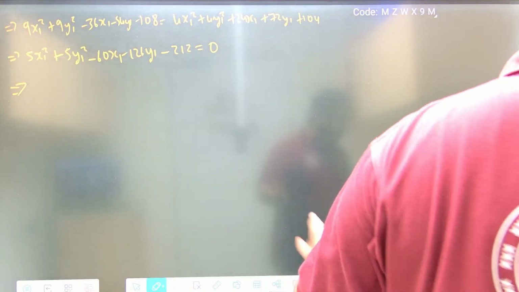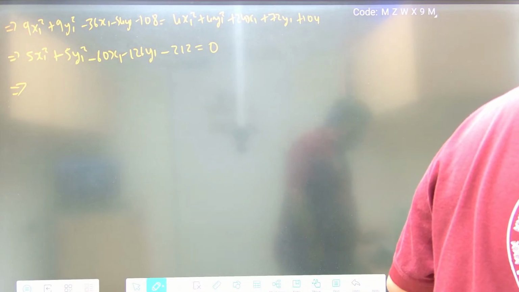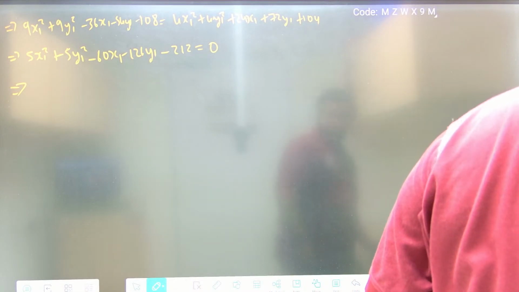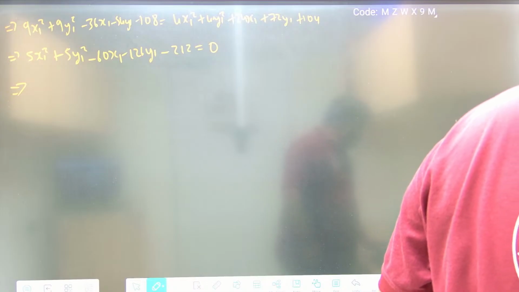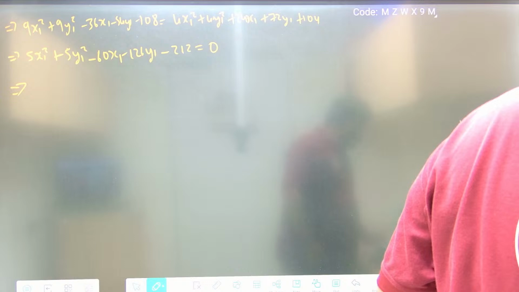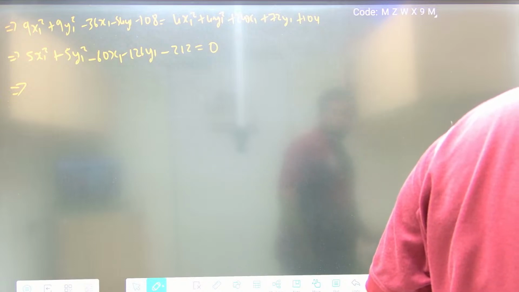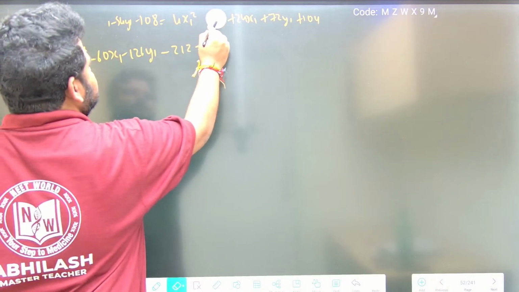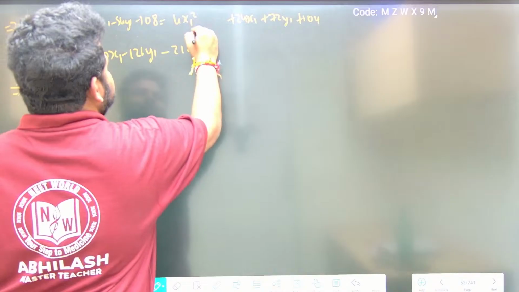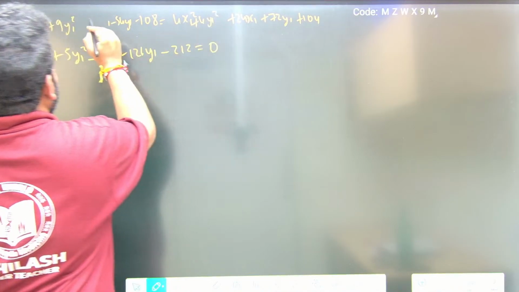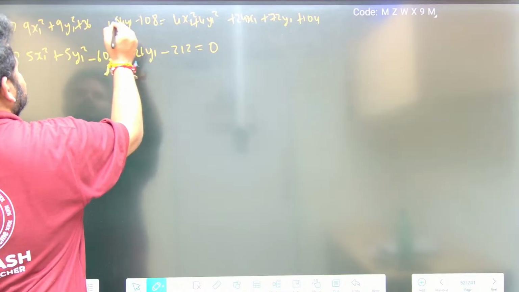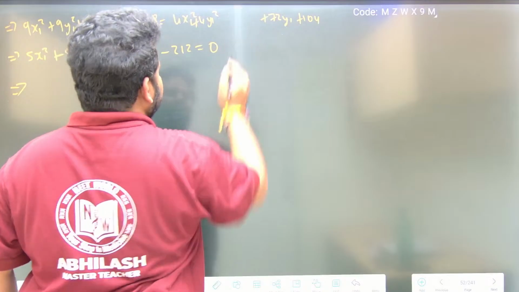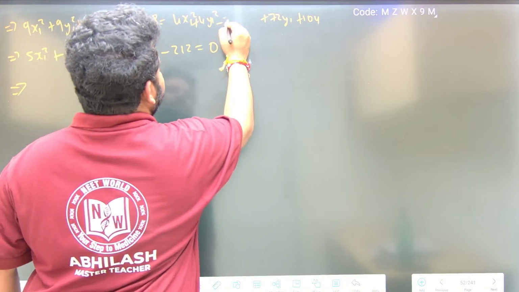If I bring it this side, this should become 60. Actually, see here, this will become plus 4y1 square, plus 36x1, and minus 24x1.